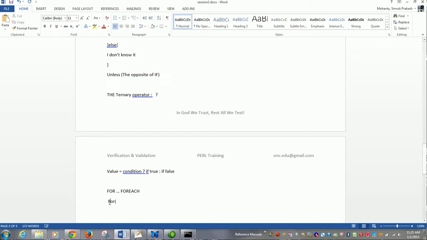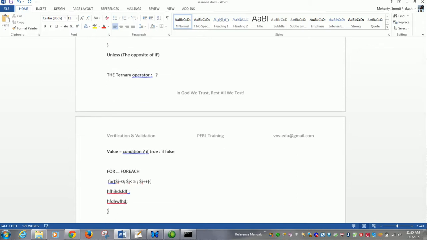I don't know, it is automatically capitalizing it. for ($i = 0; $i < 5; $i++) { write some lines of code }. This thing is also available in Perl.